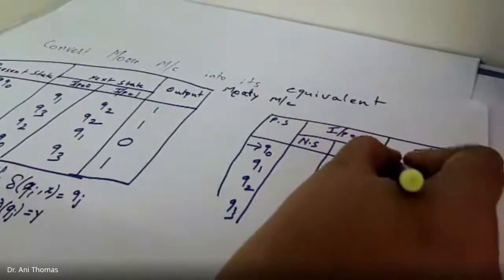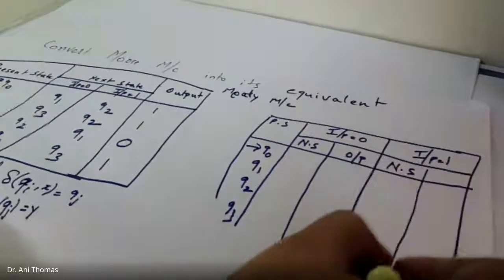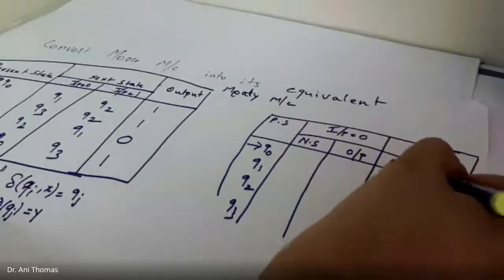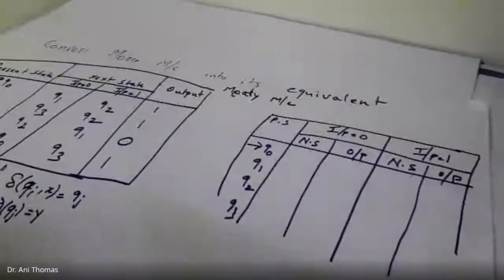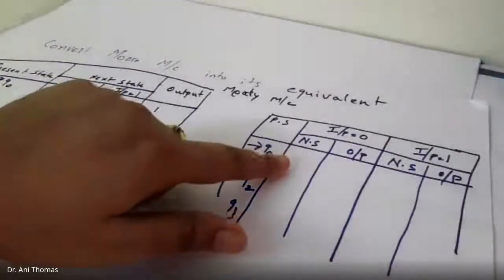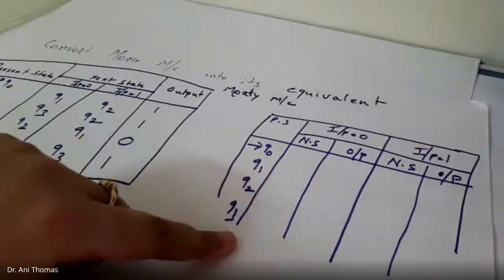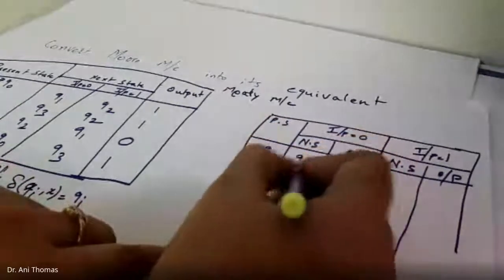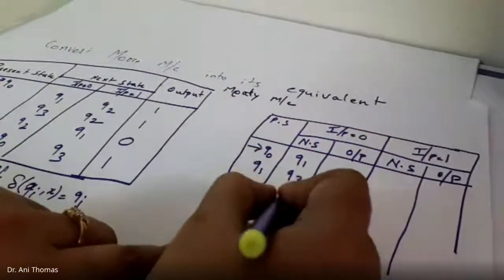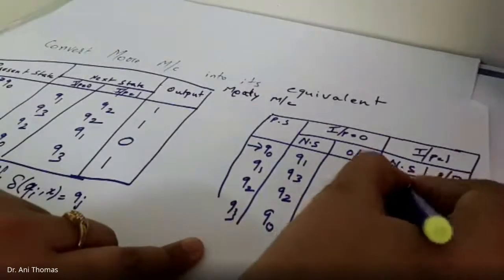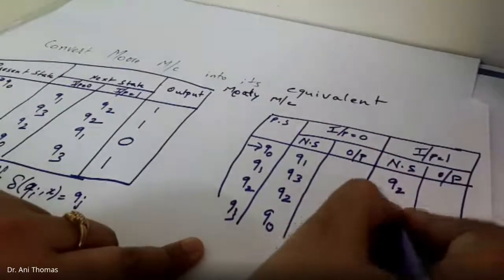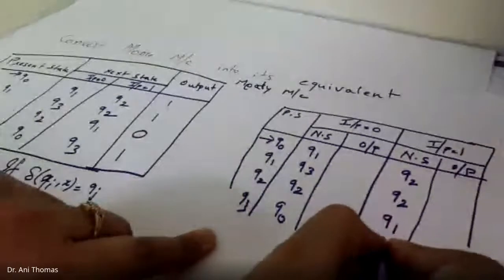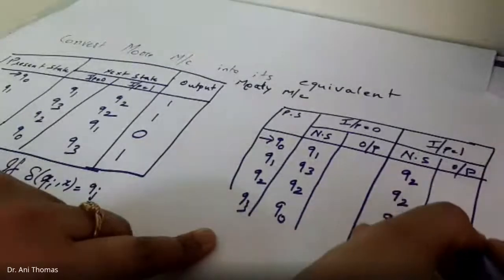The next state will not be changing because we are making an equivalent Mealy machine. So we will write the next state as it is, Q1, Q3, Q2, Q0, and here Q2, Q2, Q1, Q3. Fine.